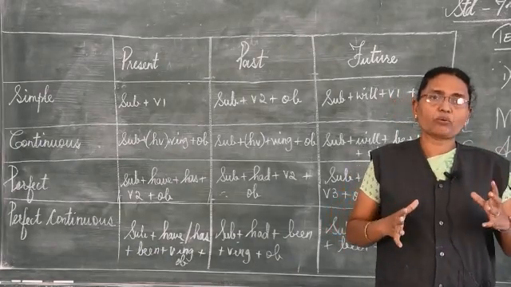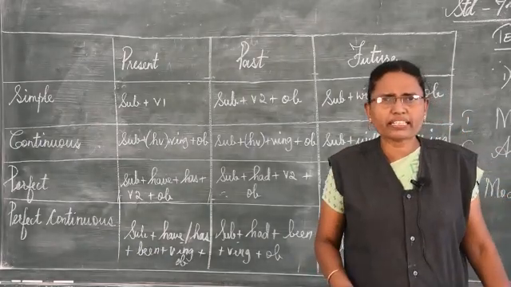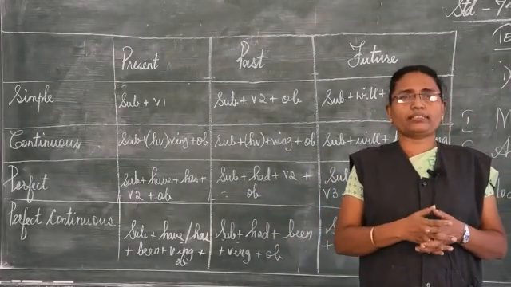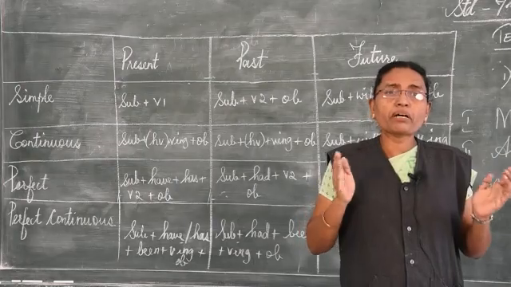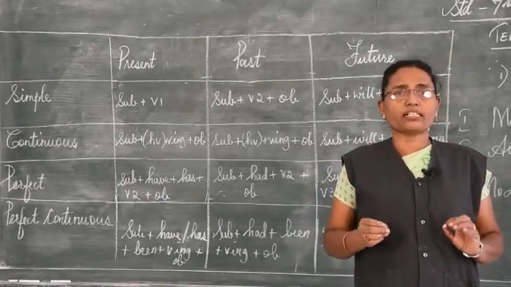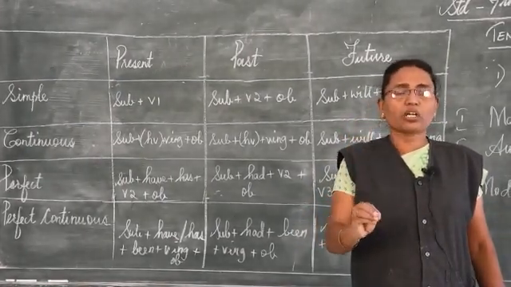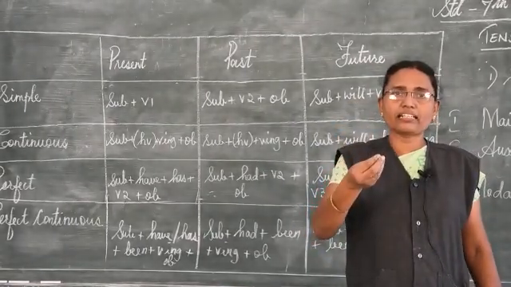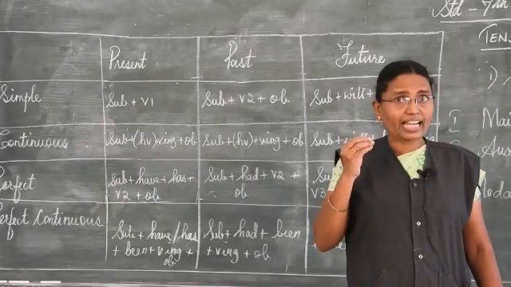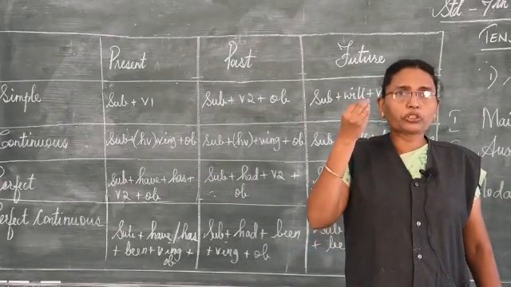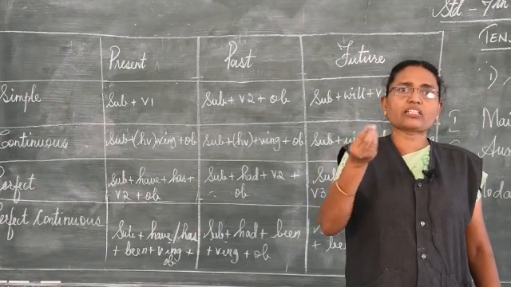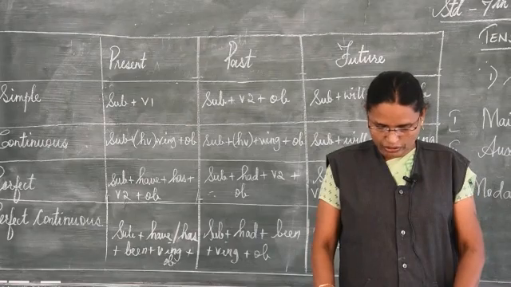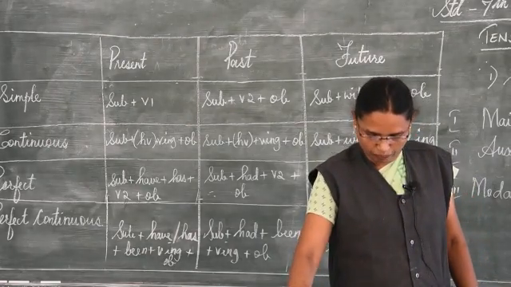So in this way, hundreds of verbs are there. What you have to do is take time and memorize all this, especially the familiar verbs. Memorize the regular and irregular verbs, so that this will help you to write sentences for the past and for the future. Understand? So here I want to give you some more examples.